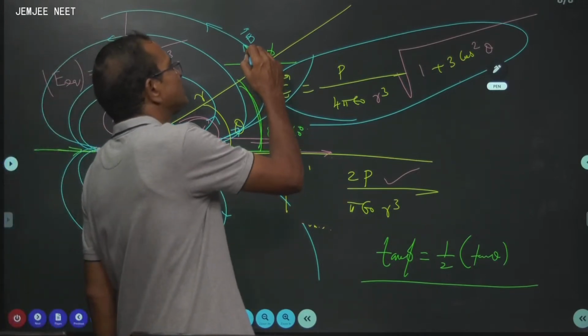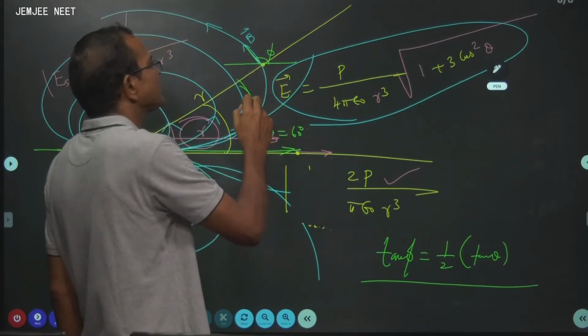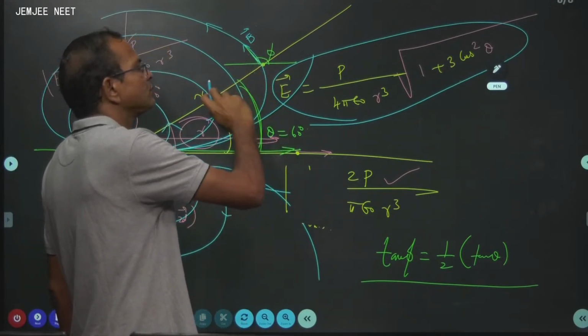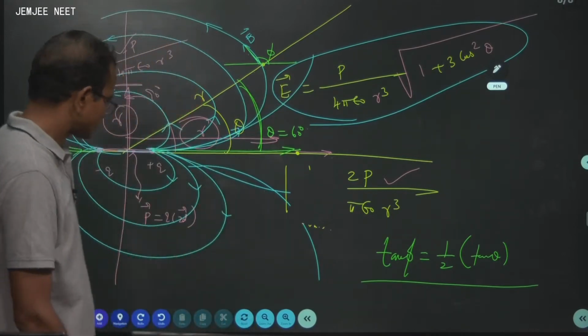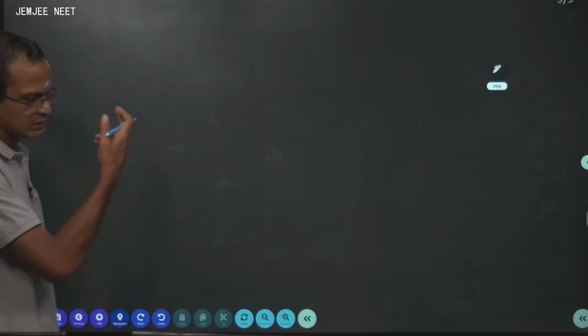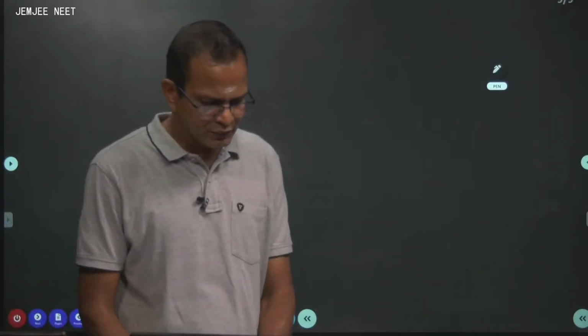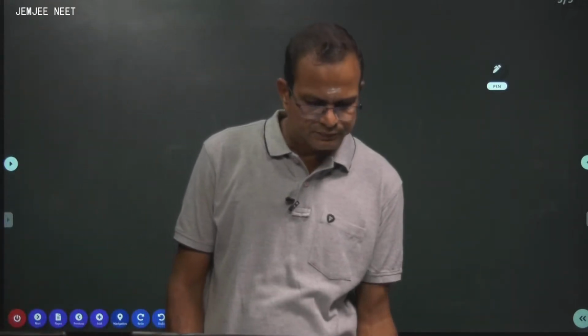This is the resultant field. How do you get the resultant electric field? The resultant electric field is due to the x-axis component plus the y-axis component. Go to the next page. Of course, this is not at CBSE level. This is purely for IIT level. Good.